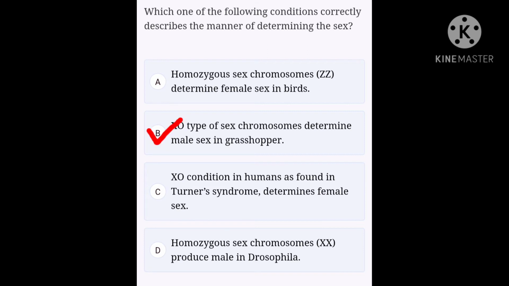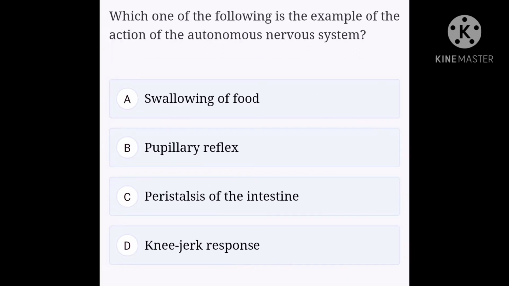Okay, next question. Which one of the following is the example of the action of the autonomous nervous system? Option A, swallowing of food. Option B, pupillary reflex. Option C, peristalsis of the intestine. Option D, knee-jerk response. Options A, B and D are reflex actions.